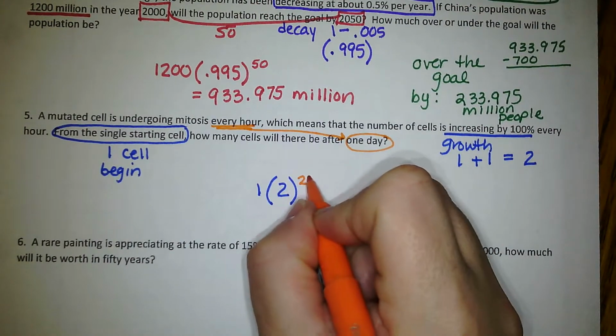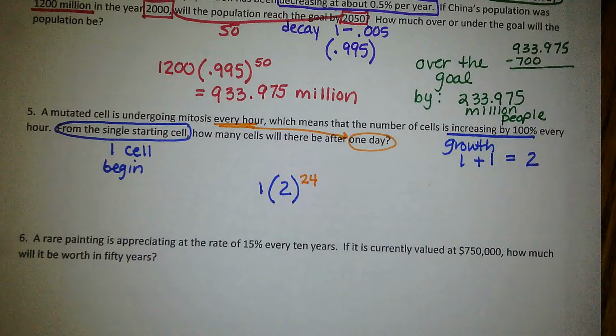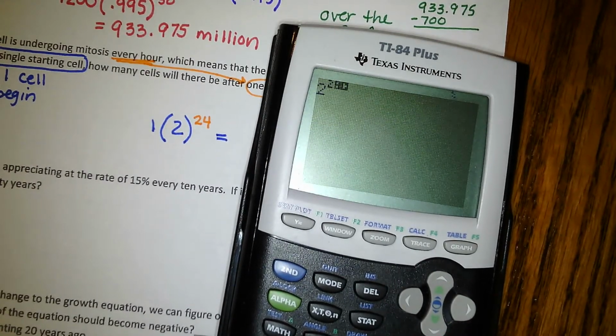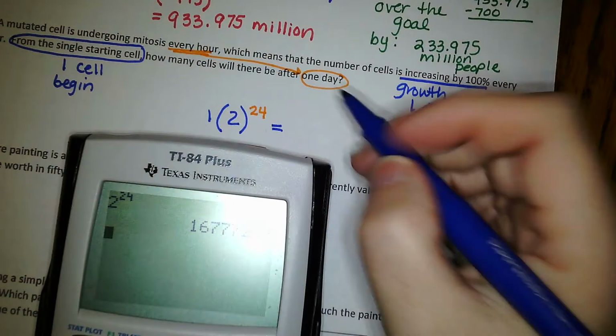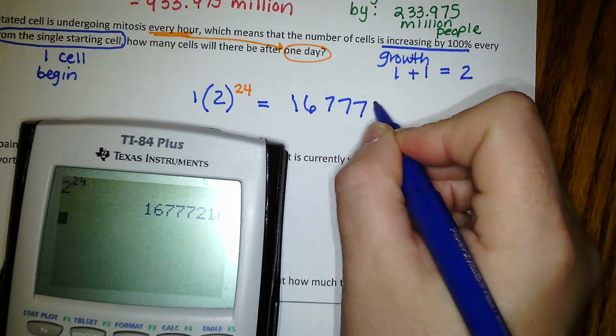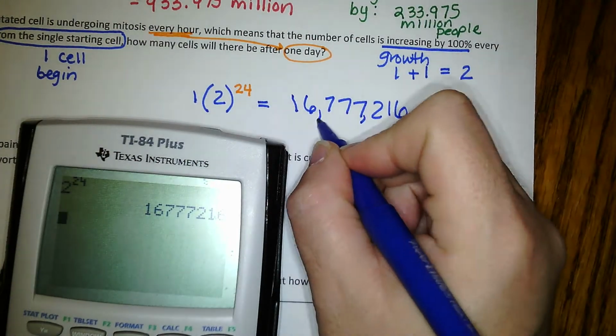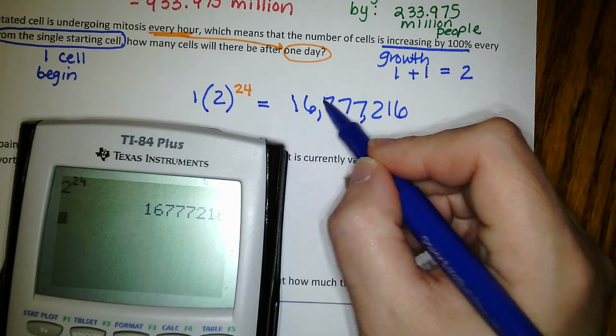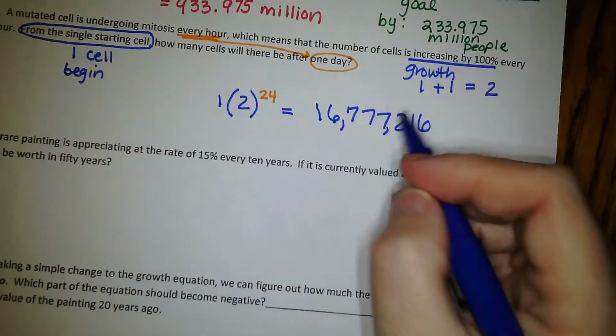So we need to put this to its 24th power, because there's going to be 24 cycles of that. If it's happening every hour, after 1 day is over, 2 raised to the 24 is 16,777,216. Now I want to say this number properly, so I have to put my commas in: 16,777,216 cells.